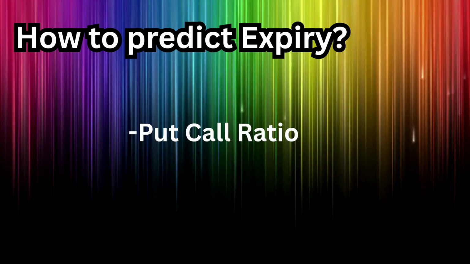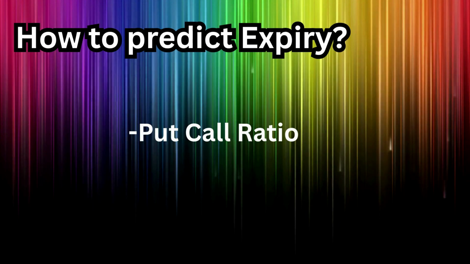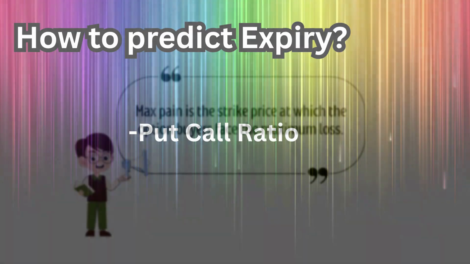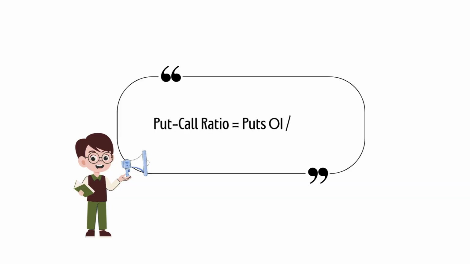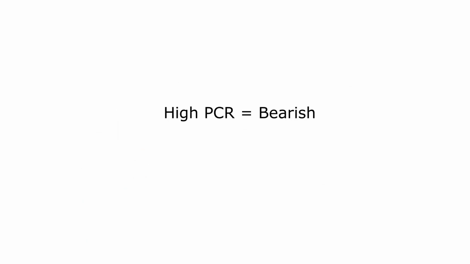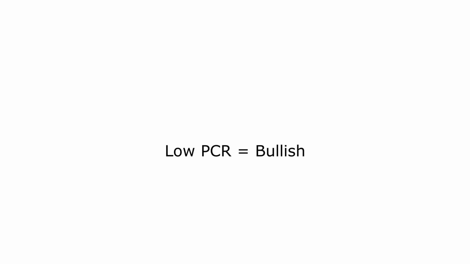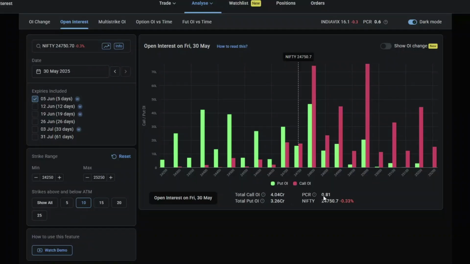Now let's understand put to call ratio. What PCR basically tells you is the ratio between put options and call options traded over a specific period of time. A high PCR means more puts are being purchased, indicating bearish sentiment. A low PCR suggests bullish sentiment. So here the PCR value of 0.81 indicates for every 100 calls being traded, only 81 puts are being traded. So this speaks about a slightly neutral or a little bullish sentiment.